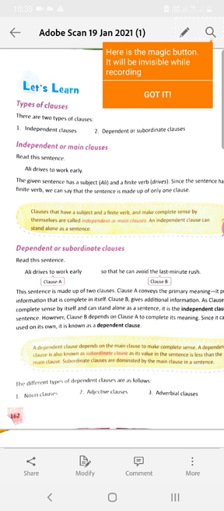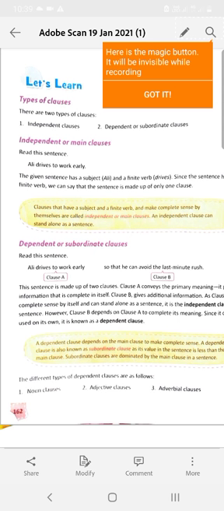Ali drives to work early, this is sentence number one, and added to it is so that he can avoid the last minute rush. So this second part is depending upon the first part. The first part is independently conveying its meaning. So the first part is known as the main clause or principal clause, and the second part is known as the subordinate clause. Now there are actually three types of subordinate clauses: subordinate noun clause, subordinate adjective clause, subordinate adverbial clause.